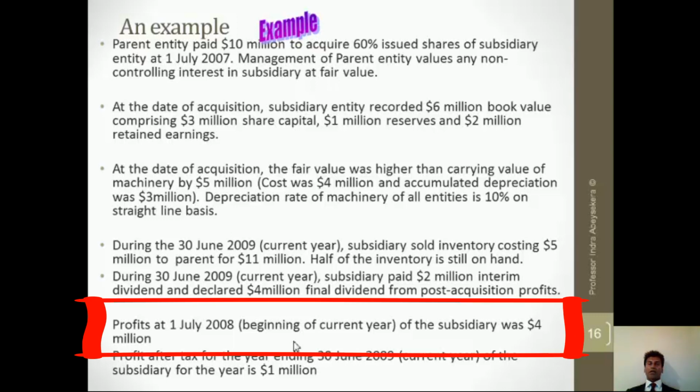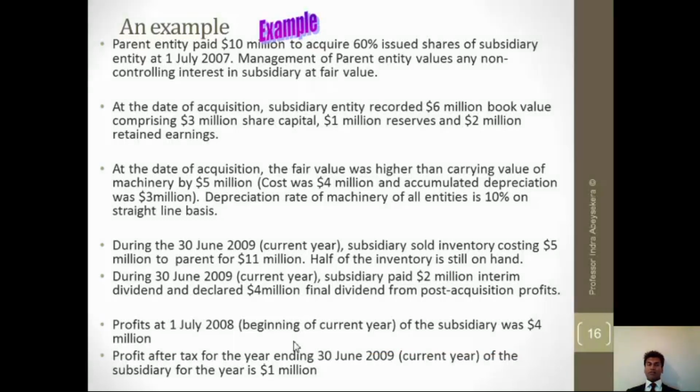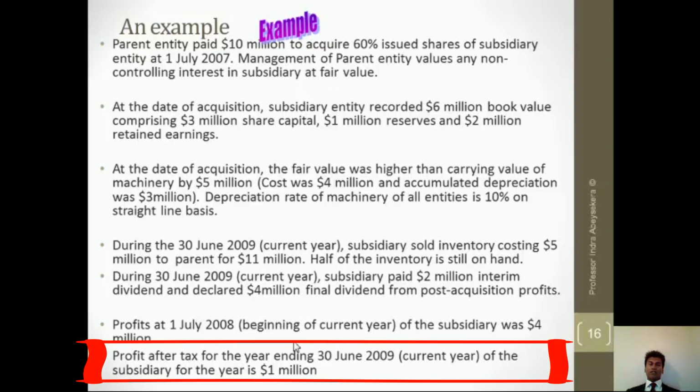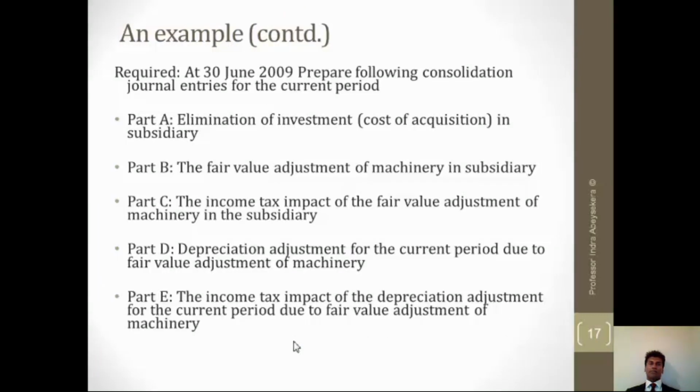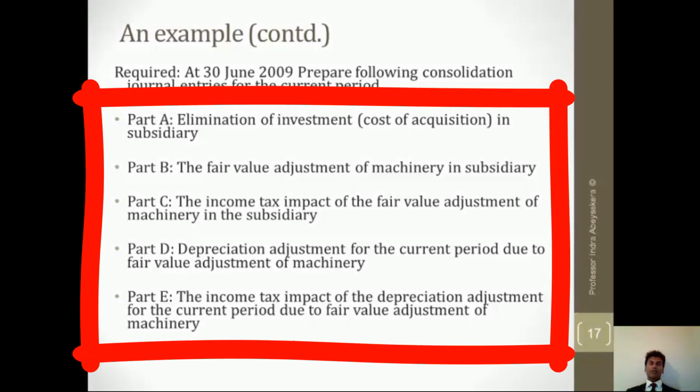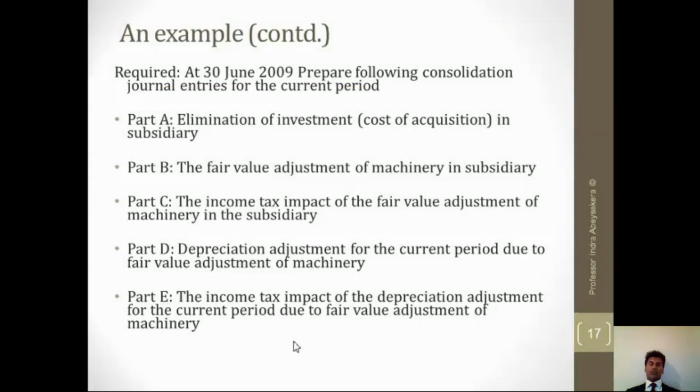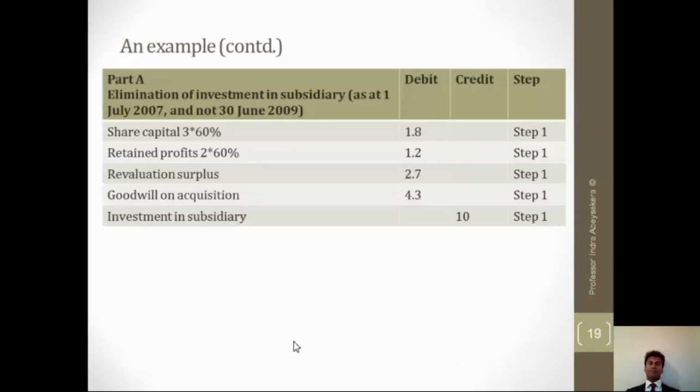the subsidiary had a profit. This is the opening profit of 4 million. And profit after tax for the current year in the subsidiary is 1 million. Then it requires us to compute the elimination of investment, fair value adjustment, income tax impact from the fair value adjustment, depreciation adjustment in the current period, and so forth. Goes on and on and on. Let's look at part A.